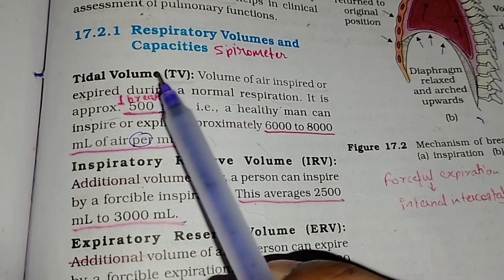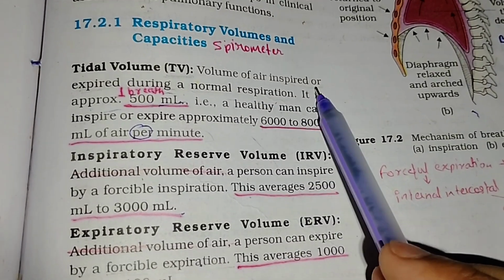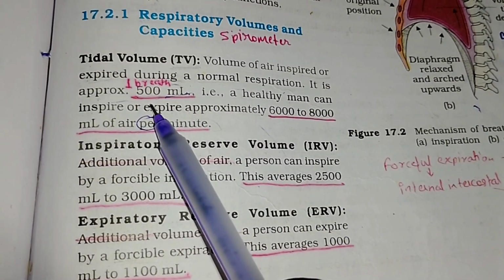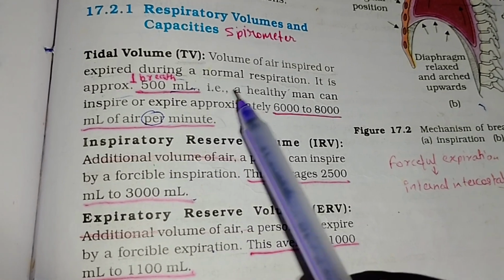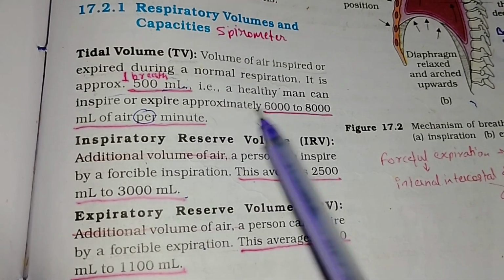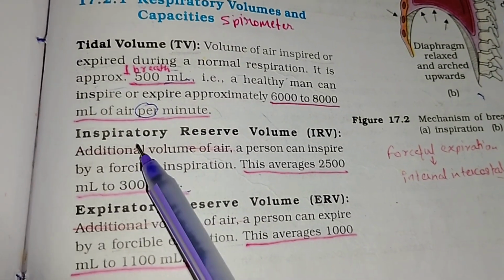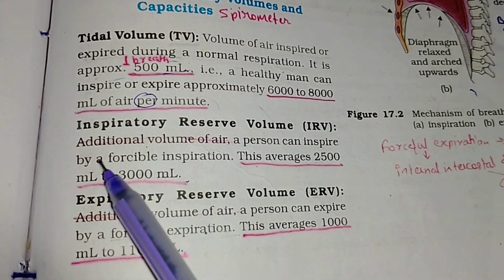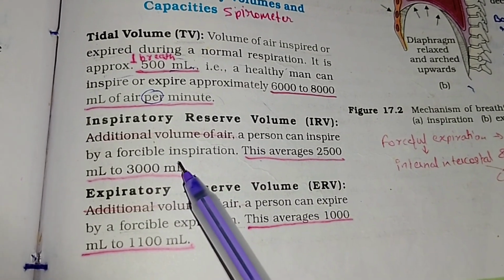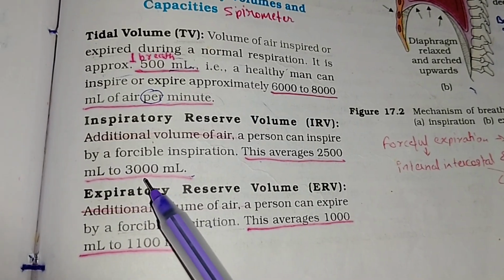Tidal volume (TV): volume of air inspired or expired during a normal respiration. It is approximately 500 ml. A healthy man can inspire or expire approximately 6,000 to 8,000 ml of air per minute. Inspiratory reserve volume (IRV): additional volume of air a person can inspire by a forcible inspiration. This averages 2,500 ml to 3,000 ml.